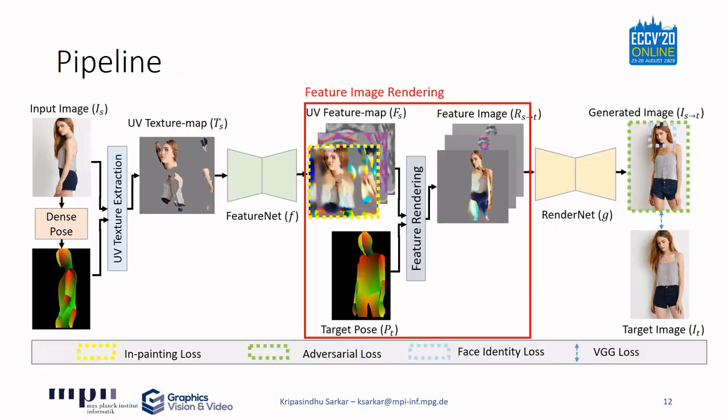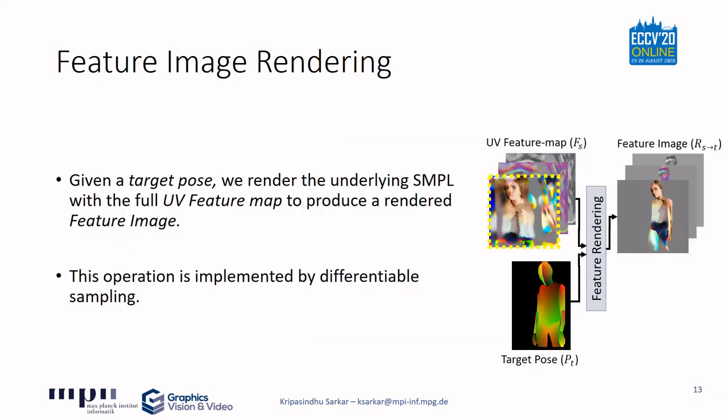The third step involves feature image rendering. Given a target pose which can be different from the source pose, we render the underlying SMPL with the full UV feature map to produce a rendered feature image. Please note that this operation can be easily implemented by differentiable sampling.